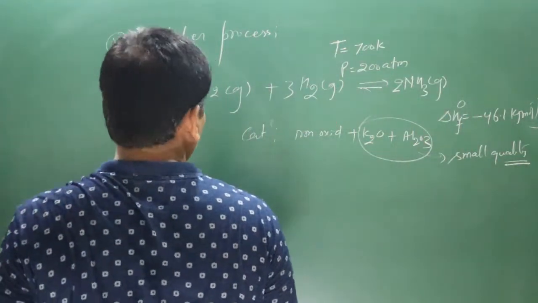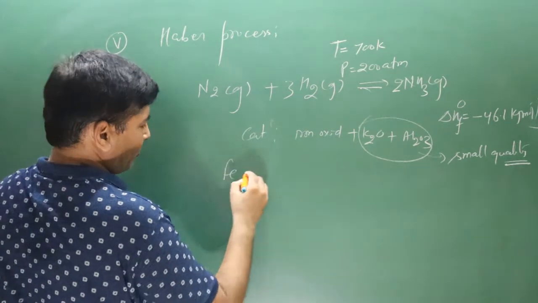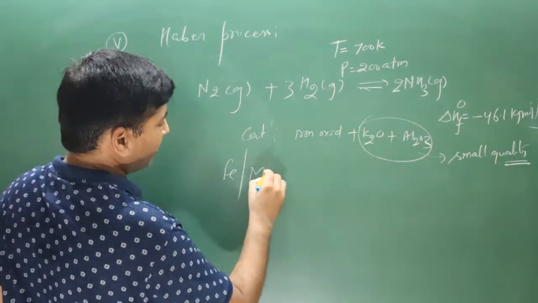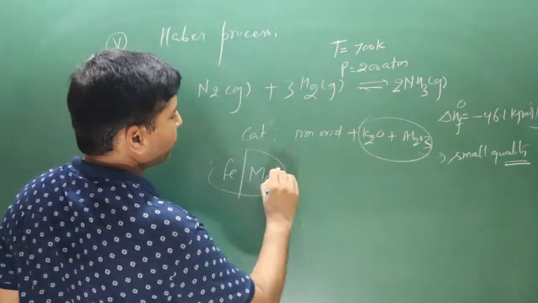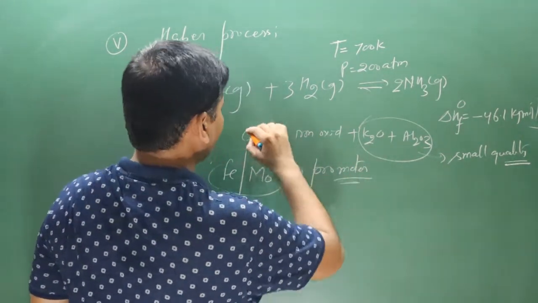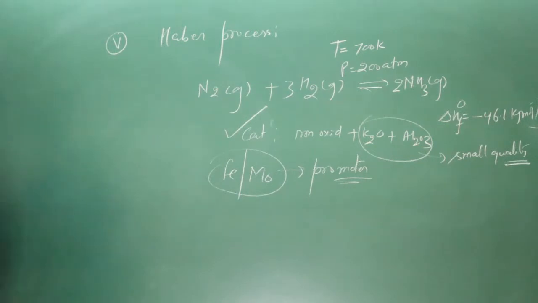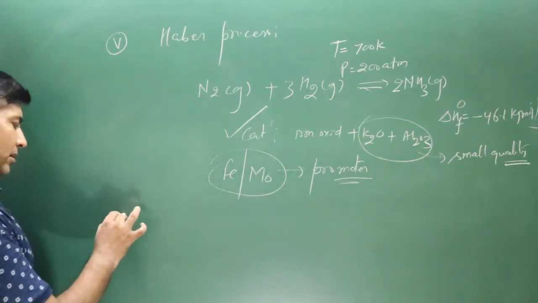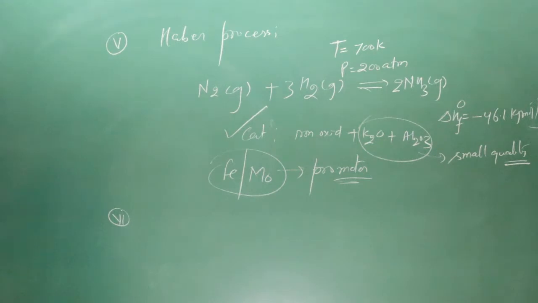Earlier in this method, iron was used as a catalyst and molybdenum is used as a promoter in the chemical reaction. Nowadays we are using catalyst to attain the equilibrium in this chemical reaction at the faster rate. Okay, now we move on to the last preparation method.